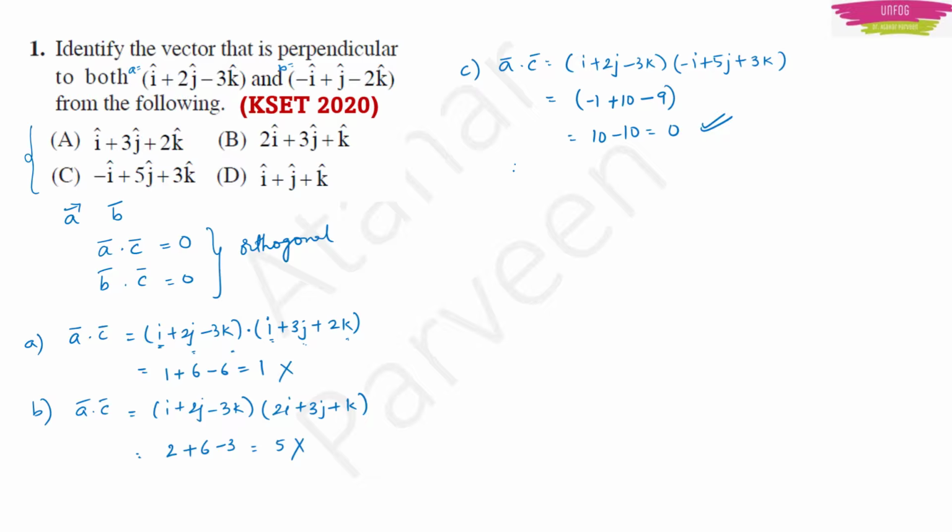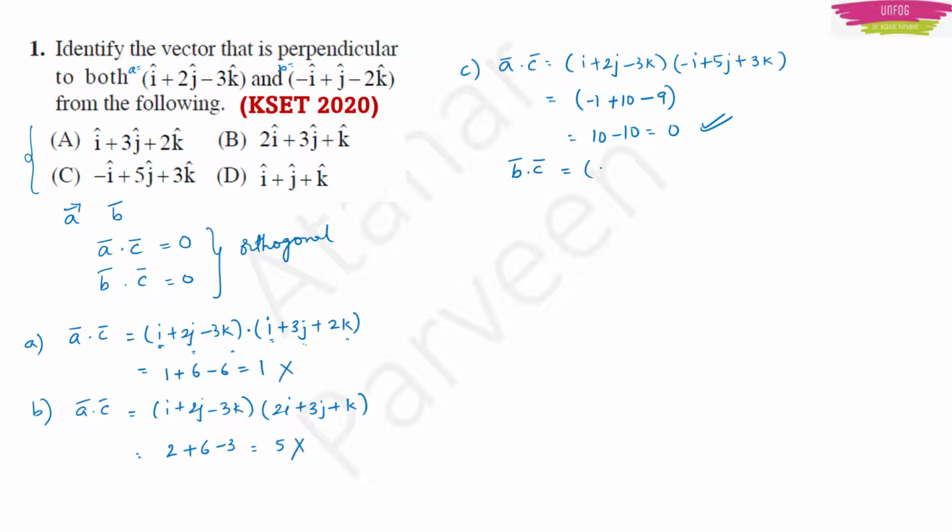So I will go for the next step because now I proved that the vector minus i plus 5j plus 3k is perpendicular to i plus 2j minus 3k. Now I should also prove it for vector B, right? I have to prove that that vector is perpendicular to vector B also.